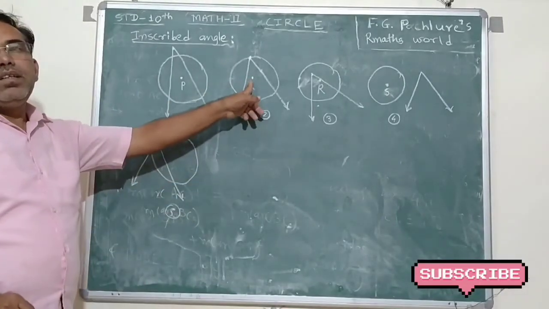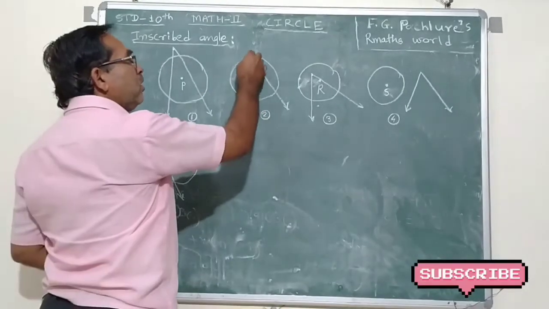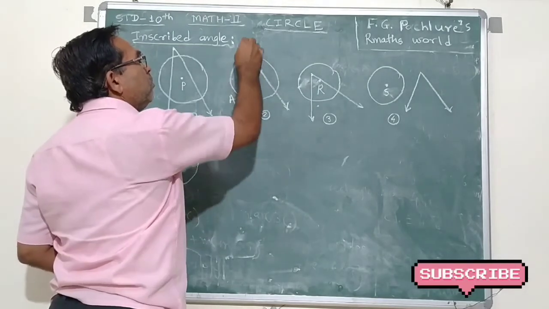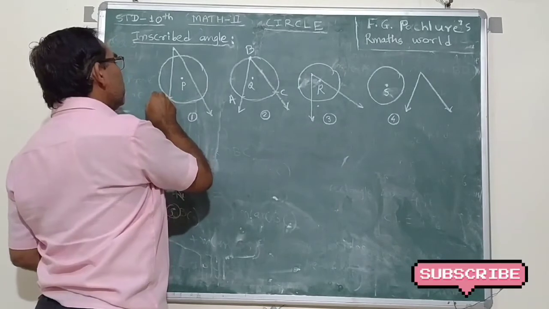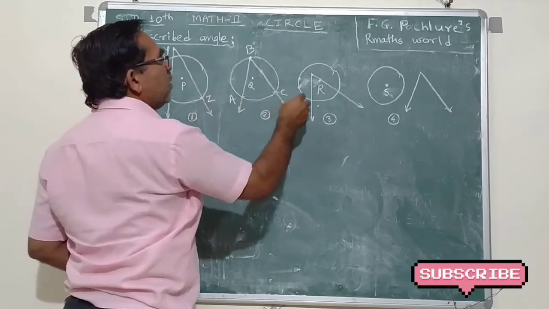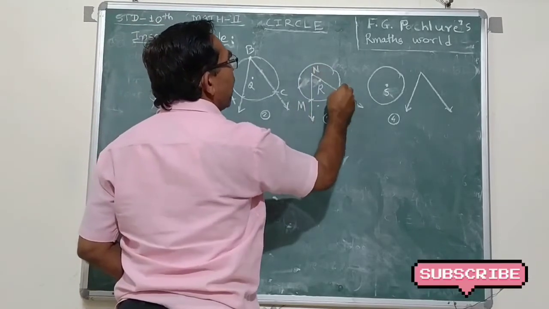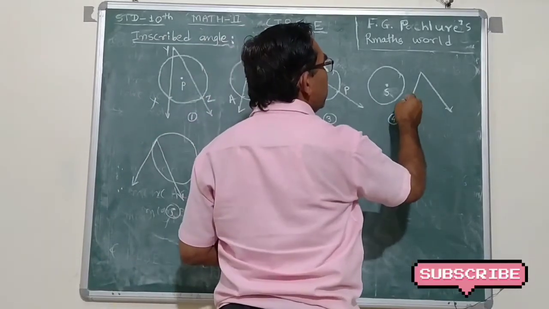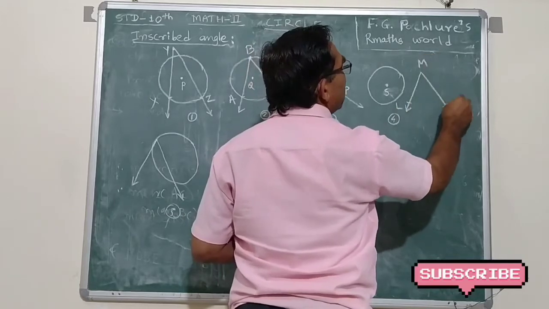This is the inscribed angle. What is the condition for inscribed angle? This is the vertex of the angle. Suppose A, B, C is an angle. Here is also X, Y, Z, M, N, P. Here the angle is L, M, N,